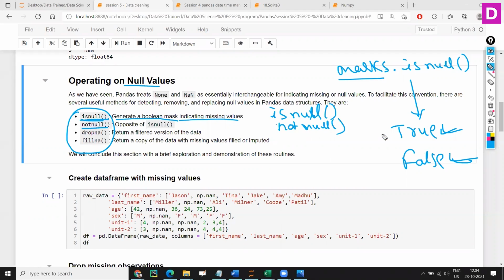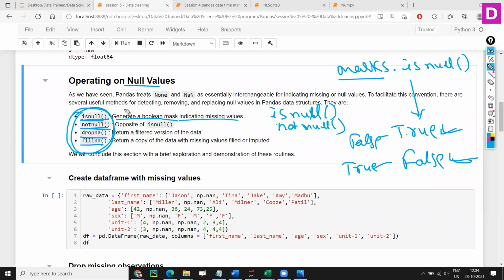So the result will be the opposite. Wherever in the earlier case it was throwing you true, it will throw you false, right? And this one will return you true because it's the opposite of is null. Then we know what is drop any. We have worked on that, and we also know what is fill in. So these are four methods we always keep in mind when it comes to null.